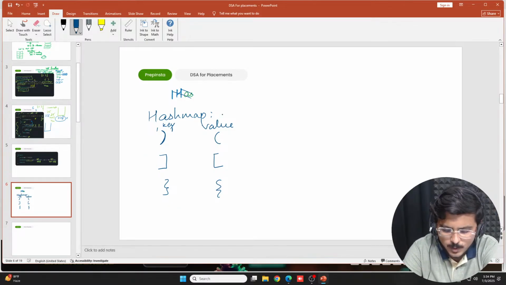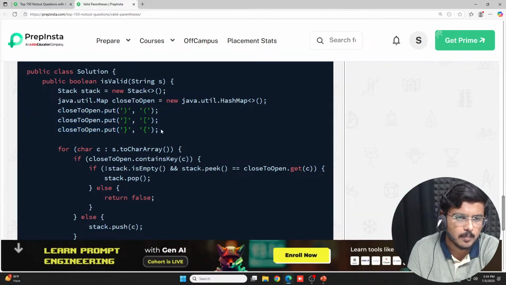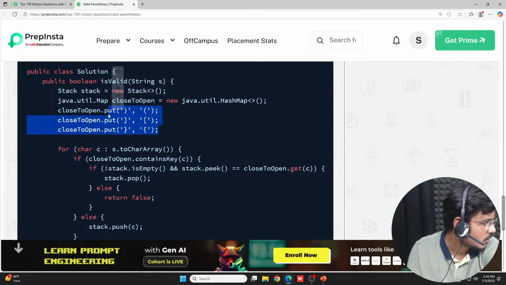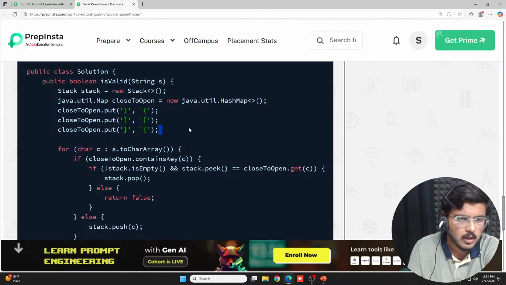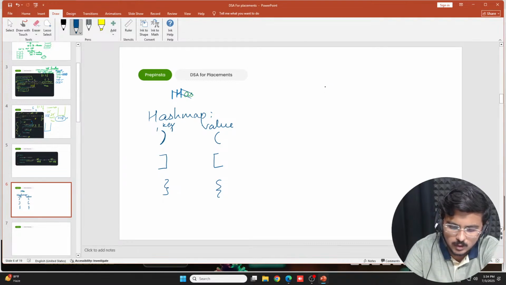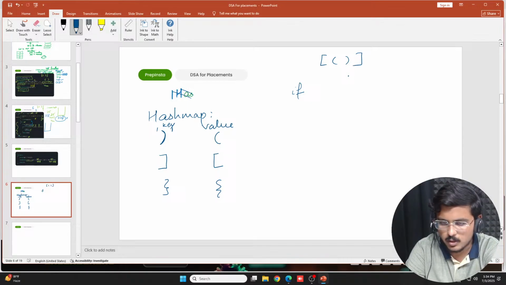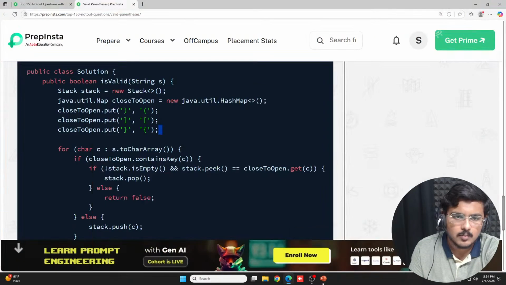So this is the hash map, close to open, that we have initially declared, fine. Ashika, see, this is the hash map that we have made. Now what I am trying is, I had an expression, for example I had this expression. So initially I got this, correct?